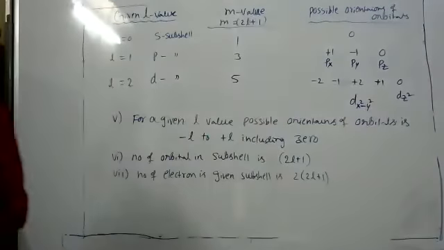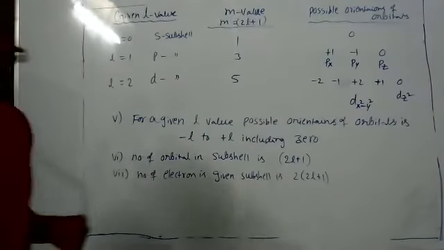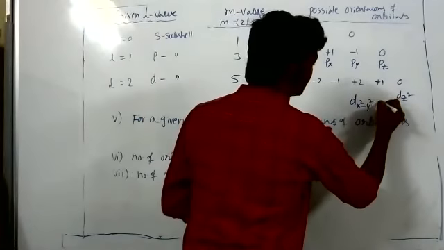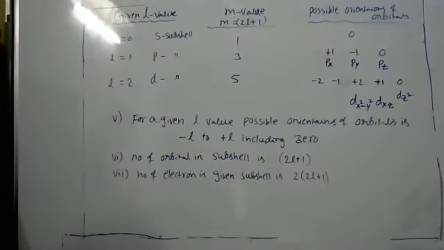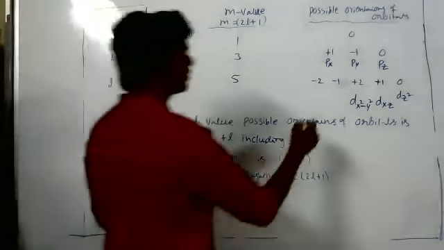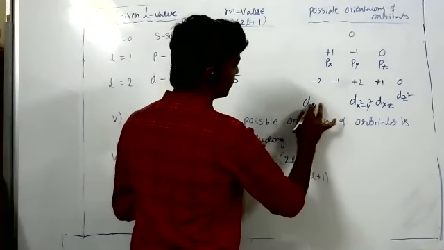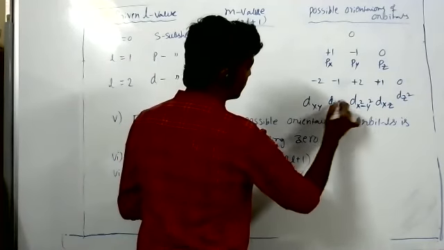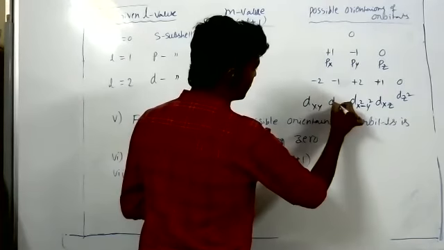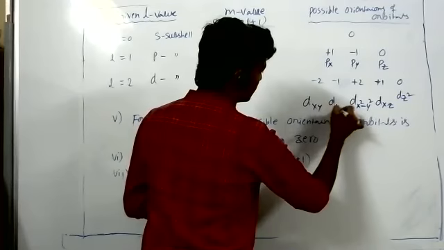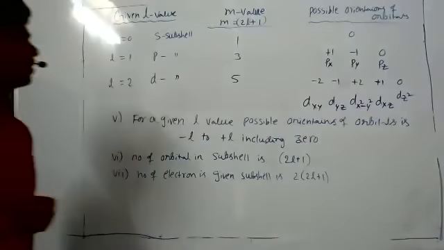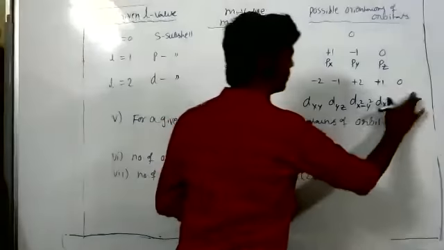Then plus 1 is dxz, and dyz. In total 5 orientations are possible for the d orbital.